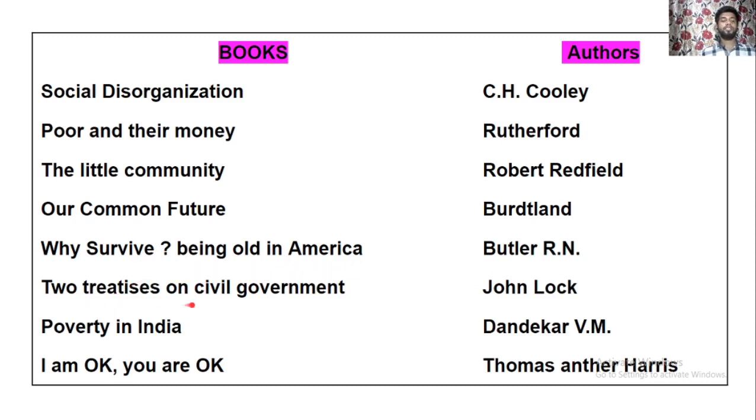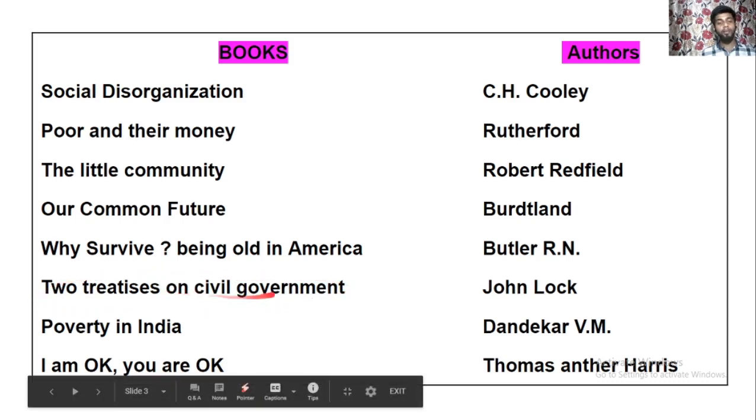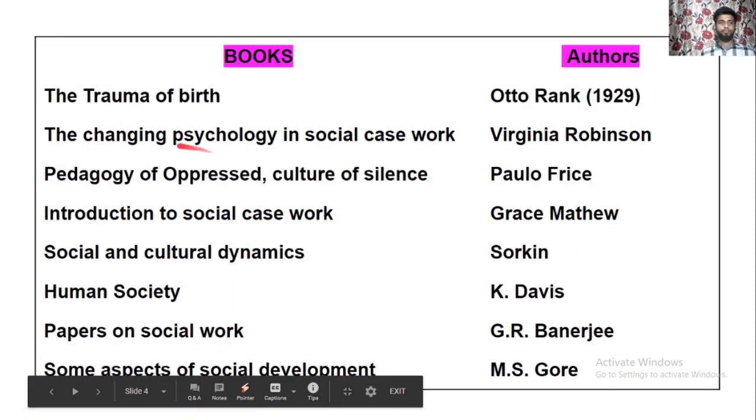Two Treatises on Civil Government was written by John Locke. John Locke has written it. Poverty in India is written by Dandekar and Rath. Dandekar and Rath have written Poverty in India. I Am Okay, You Are Okay is a very interesting book, and it was written by Thomas Anthony Harris. Thomas Harris has written the book I Am Okay, You Are Okay.